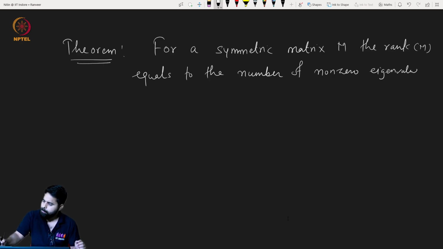Very neat result. Okay, let us try to prove this. Why is this true? For any symmetric matrix, rank is equal to the number of its non-zero eigenvalues. Okay, let us prove it.